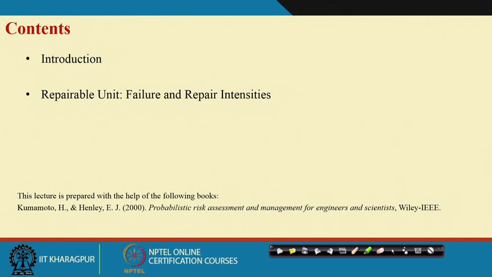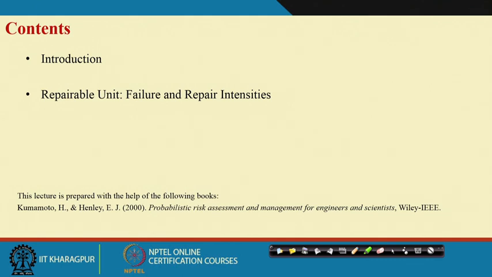Apart from reliability, failure distribution, failure density, and failure rate, we introduced availability, unavailability, and different failure intensities, like conditional failure intensities and unconditional failure intensities, similarly conditional repair intensities and unconditional repair intensities.